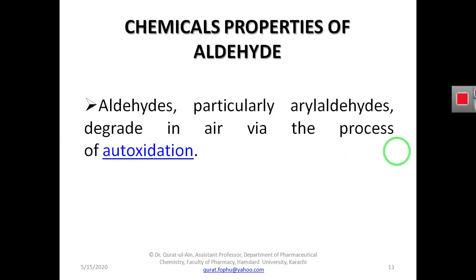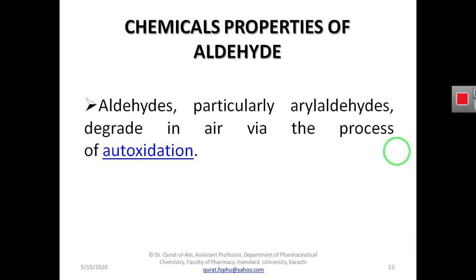One of the most important chemical properties of aldehydes is that they undergo auto oxidation. What is auto oxidation? Auto oxidation means they oxidize themselves spontaneously, meaning we don't need any chemical agent for their oxidation.